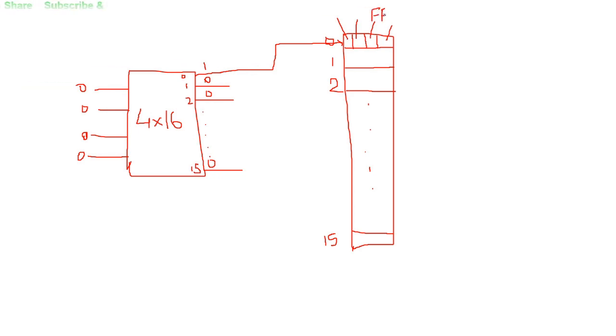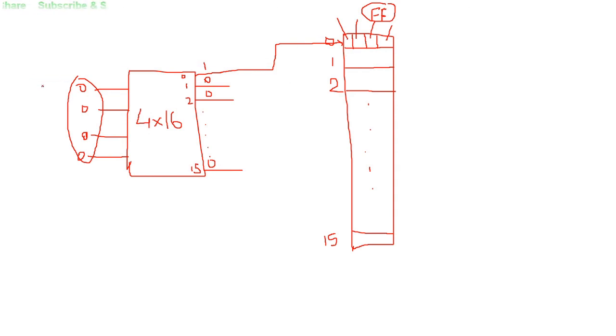I'm writing FF. All the clocks of these flip-flops are enabled when we supply 0000, and this 1 will enable the clock of all the flip-flops of this particular location, enabling the entire location of this memory module. So obviously we can then easily store data or retrieve data from this particular memory location.